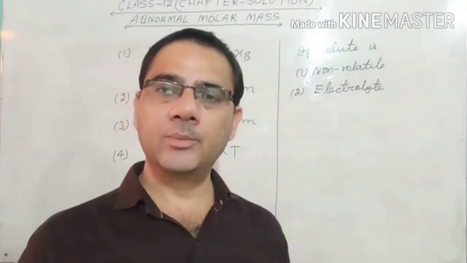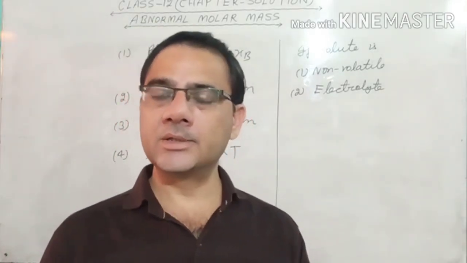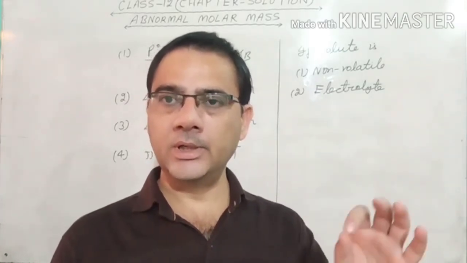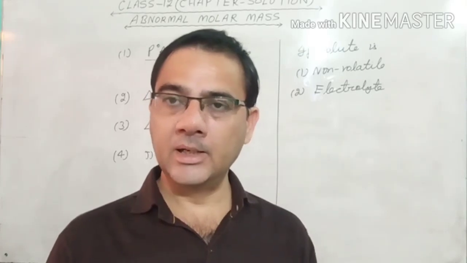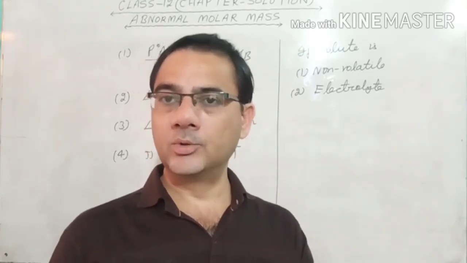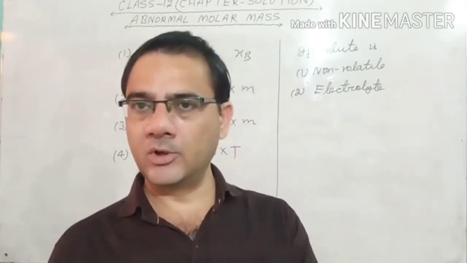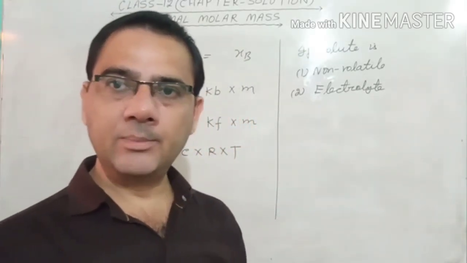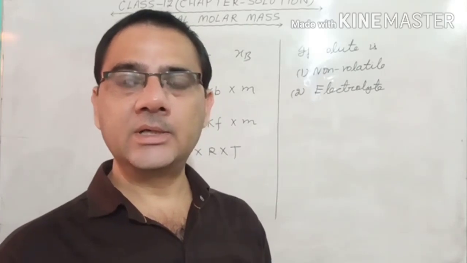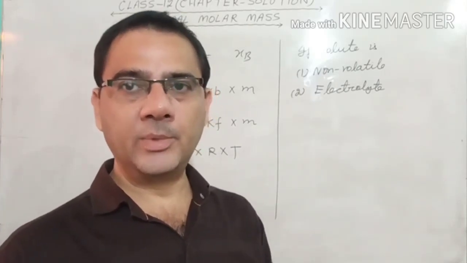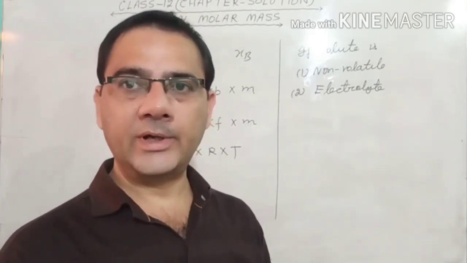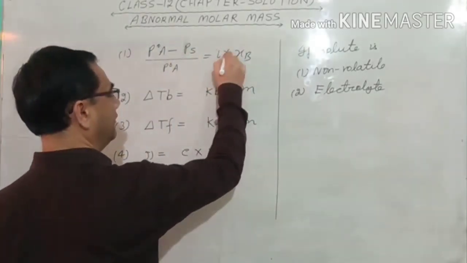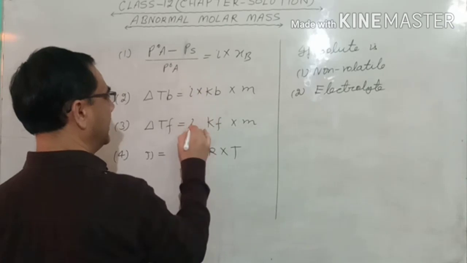ये चारों colligative property हम लोग यूज़ करते हैं किस तरीके के सॉल्यूट के लिए? जो नॉन वोलेटाइल हो और नॉन इलेक्ट्रोलाइट हो. बट अब हम कह रहे हैं कि हमारा सॉल्यूट इलेक्ट्रोलाइट है, तो कैसे कैलकुलेट करेंगे? तो साइंटिस्ट Van 't Hoff थे. He said all the four colligative properties you multiply by a factor and that factor is called i. और इसी को बाद में नाम दे दिया गया Van 't Hoff factor. So that Van 't Hoff factor, that is i. All the 4 colligative properties we multiply with this i.